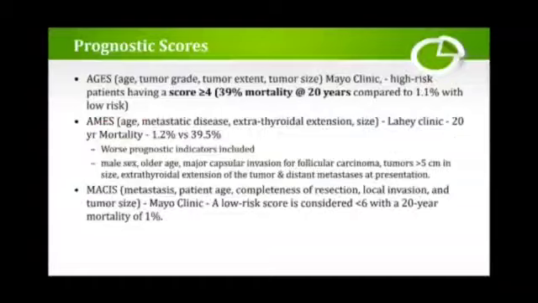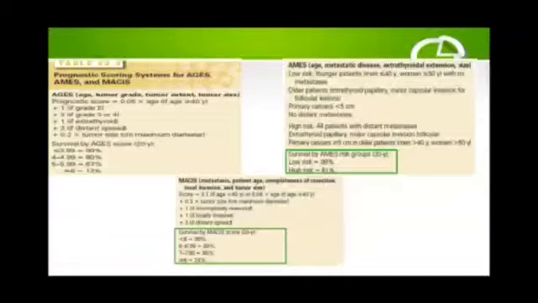The third is the MACIS score: metastasis, patient age, completeness of resection, local invasion, and tumor size, which was devised by the Mayo Clinic. A low score is considered less than 6. So those are the AGES, AMES, and MACIS scores.